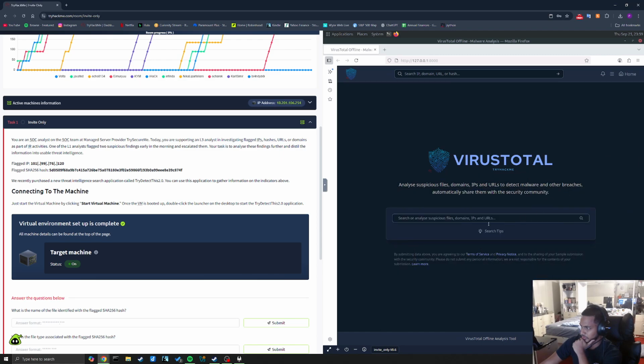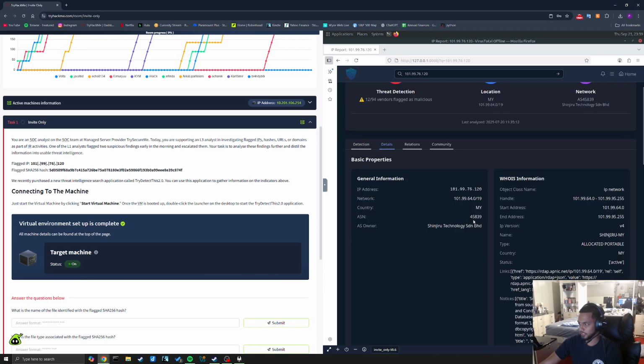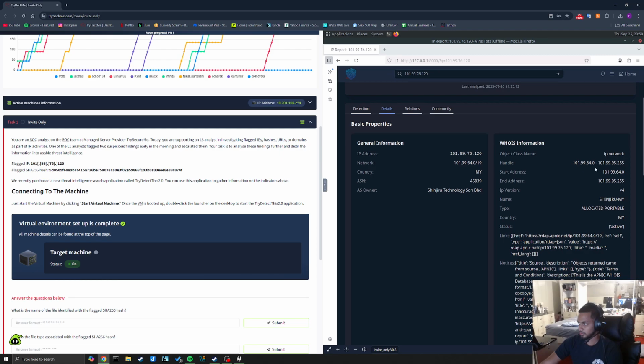Maybe I should try to put something in here. Do I put this IP address in? It's obviously fanged or defanged. Okay, and we have detected it as malware. Shinjiru Technology. What is it? Details. IP address. Let's see if we can get any more information here. Allocated portable. IPv4.